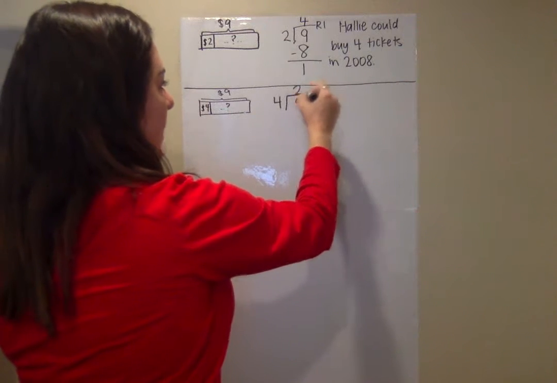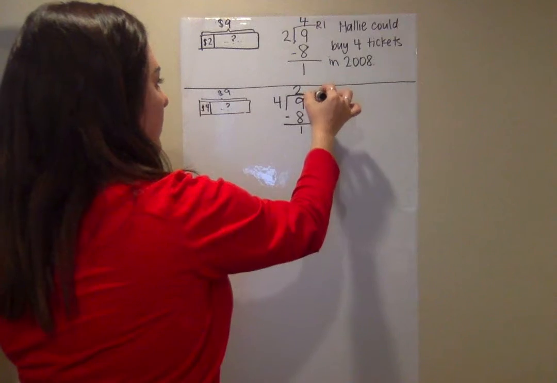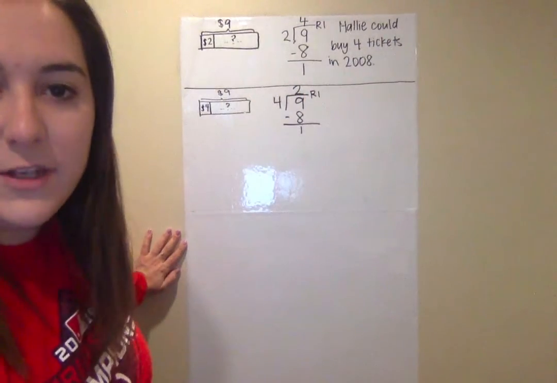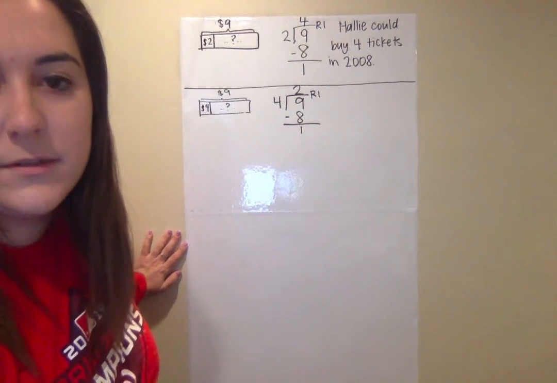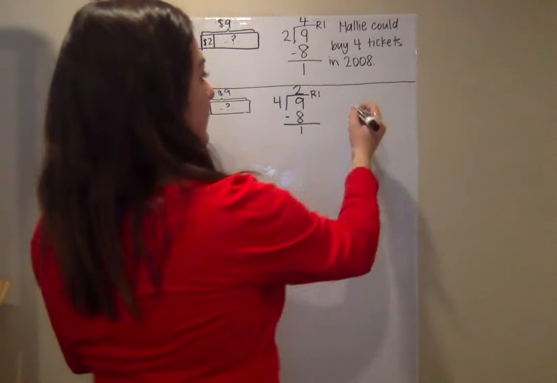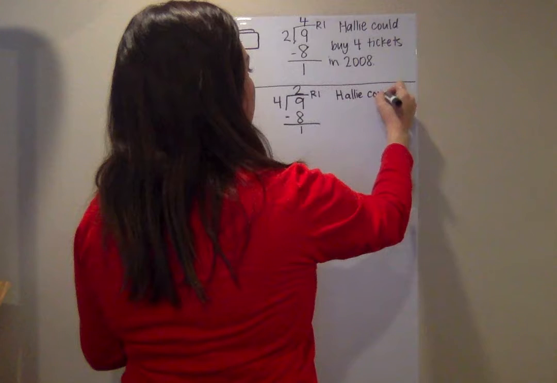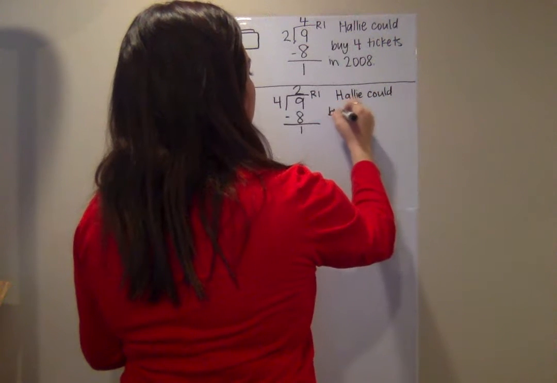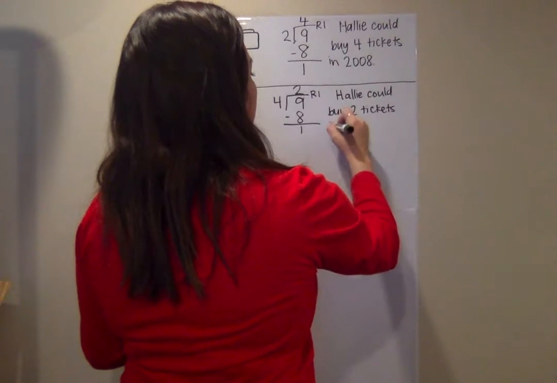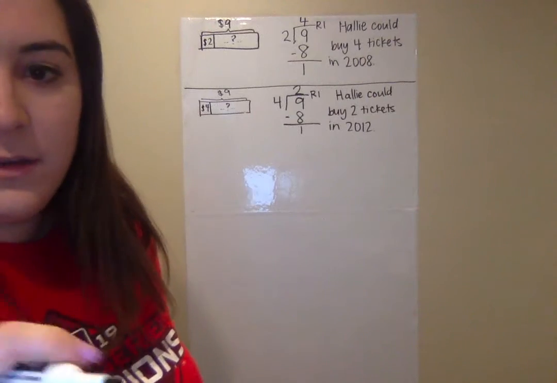4 goes into 9 2 times. 2 times 4 is 8. And when I subtract, I have 1 left over. So again, how many tickets could she buy in 2012 with her allowance of $9? She could buy 2 tickets in 2012. All right, so once again, writing that in a statement, Hallie could buy 2 tickets in 2012. Okay.